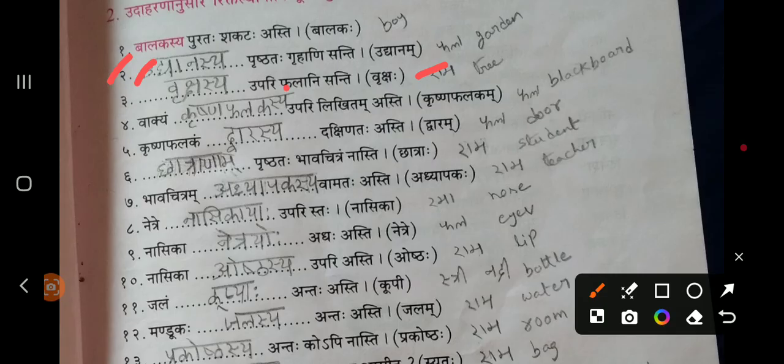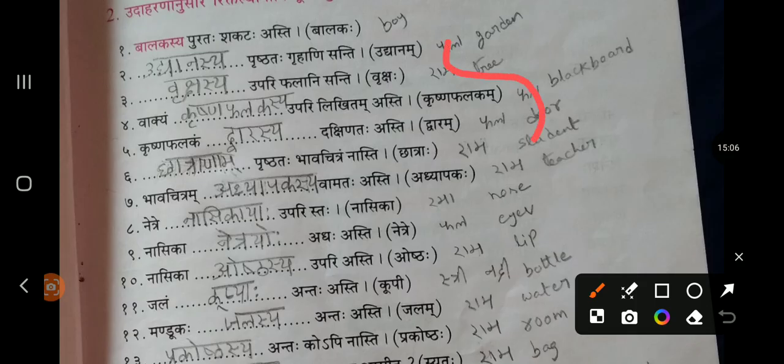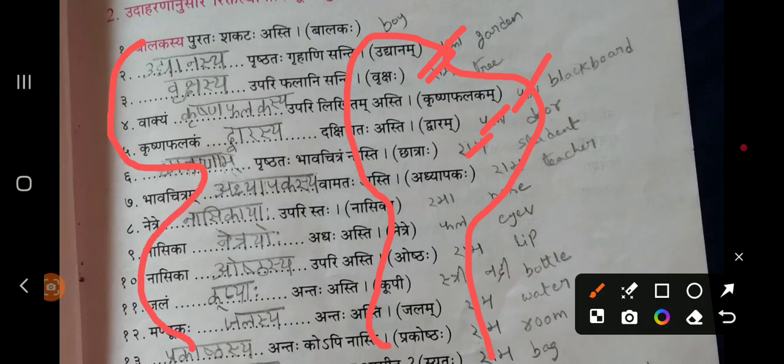That's it. So like this, you need to fill all these examples, Shashti Vibhakti forms of all the Shabdas which are given in the braces. All these Shabdas are there, right? Udyanam, Vrikshaha, Krishnafalakam, Dwaram, Chhatraha. For all these Shabdas, you will get the corresponding Shashti Vibhakti forms, singular or dual or plural. And then you will fill the Shashti Vibhakti forms in these blanks. That's it. I'll give you answers.